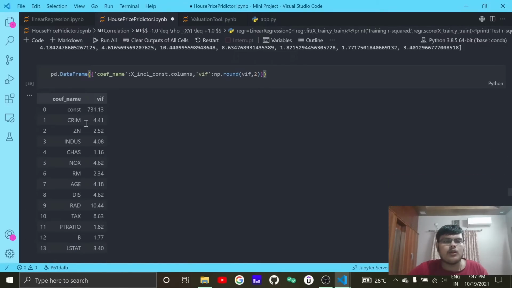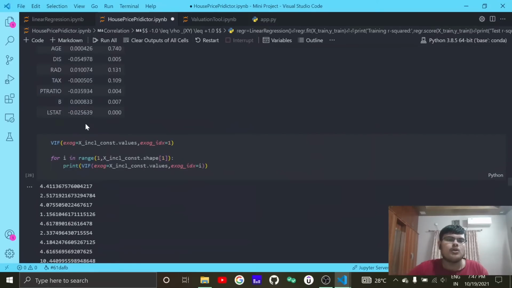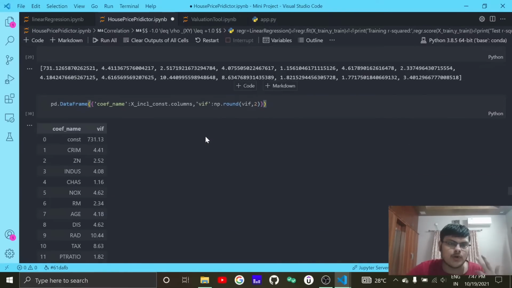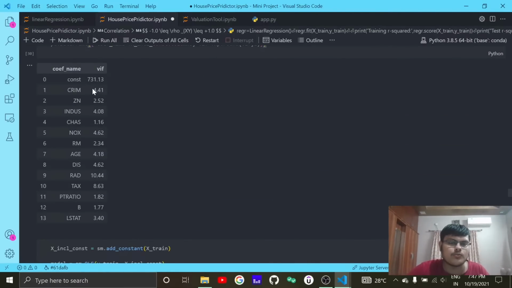The variance inflation factor is saying some other story. Here the p value is saying that crime is of completely no statistical importance, but the variance inflation factor says no, the value is below 5, well below the tolerated value. What it is saying is that radial accessibility to highways is 10.44, so it is of completely no importance. Now according to the variance inflation factor, tax is also not important. But if we take our intuition, if the property tax is lower, then definitely people should go towards it. So this is saying something very different from our intuition.